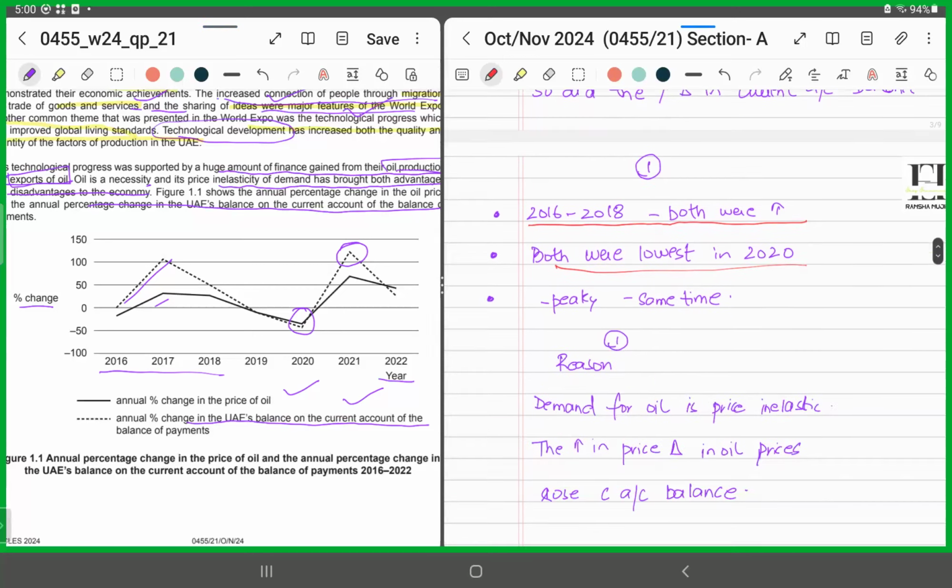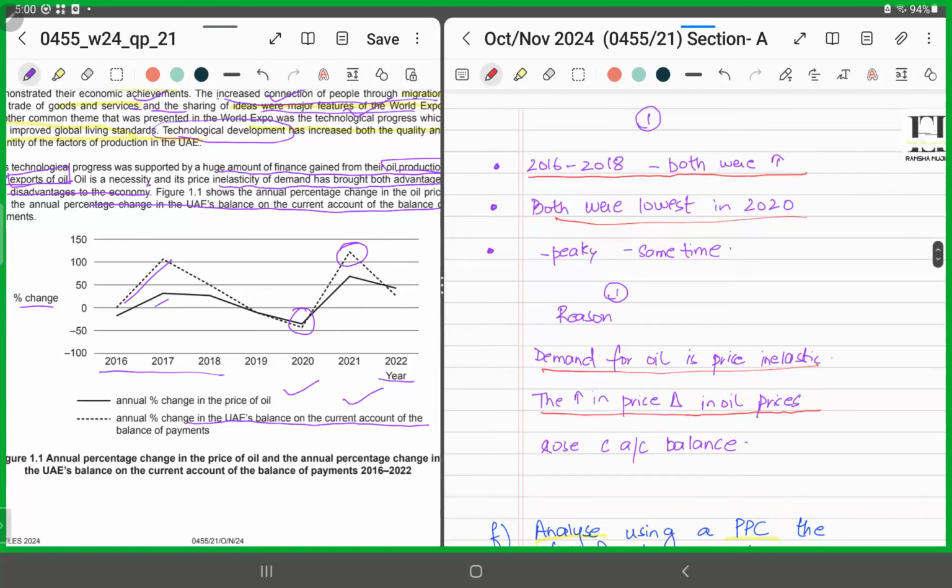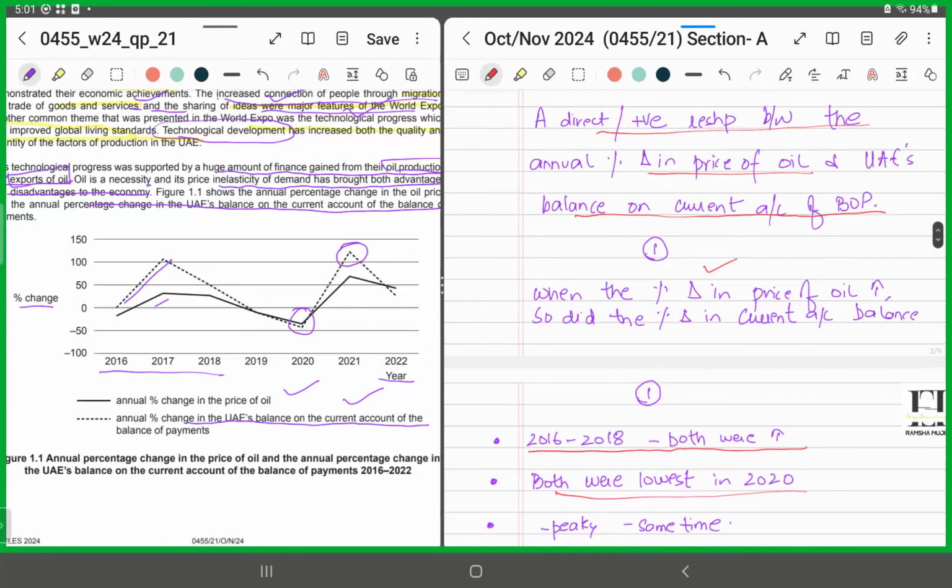Finally, you will say this is because demand for oil is price inelastic. The increase in the change in oil prices raised the current account balance. So whenever there was an increase in the prices of oil, the current account balance also rose, right? Because the export revenue rose. So whenever there was an increase in the price, the current account improved, right? This is the reason. Why? Because the demand is price inelastic. So you've mentioned all these 4 points in this way and you'll get full 4 marks.